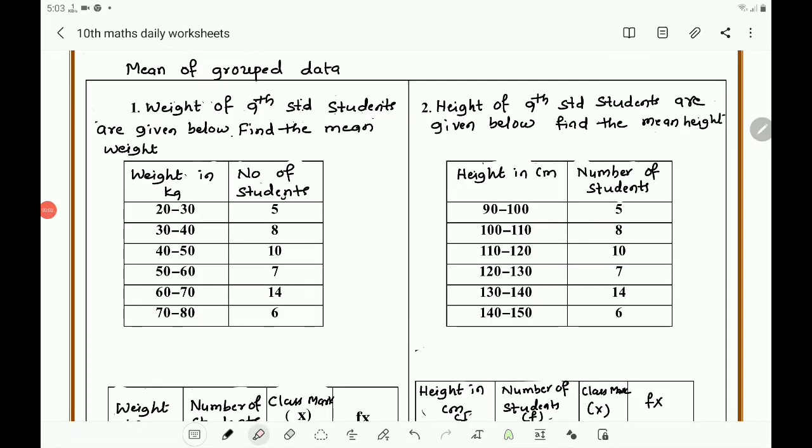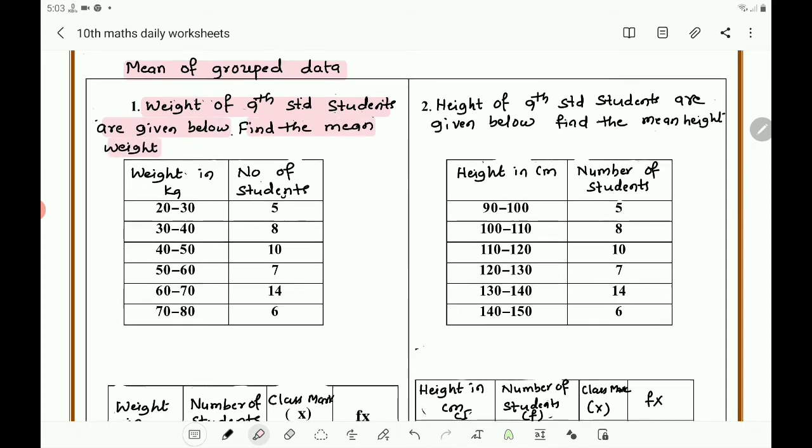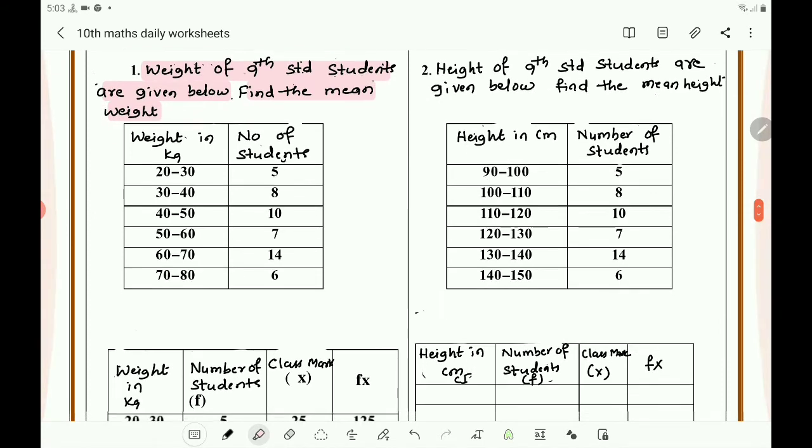Next you find the mean of grouped data. Here is the first question. Weights of 9th standard students are given below. Find the mean weight. Here weight in kgs and number of students. Number of students is nothing but f here. And here it is a frequency distribution table. Class interval is there and f is there.